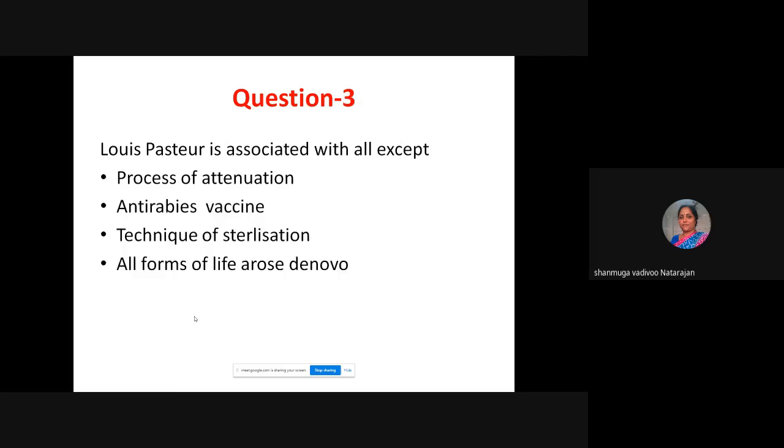Question 3: Pasteur is associated with all except, again here except, process of attenuation, anti-rabies vaccine, technique of sterilization, and all forms of life arose de novo, which means spontaneous generation. So he is associated with all except, which is the choice?